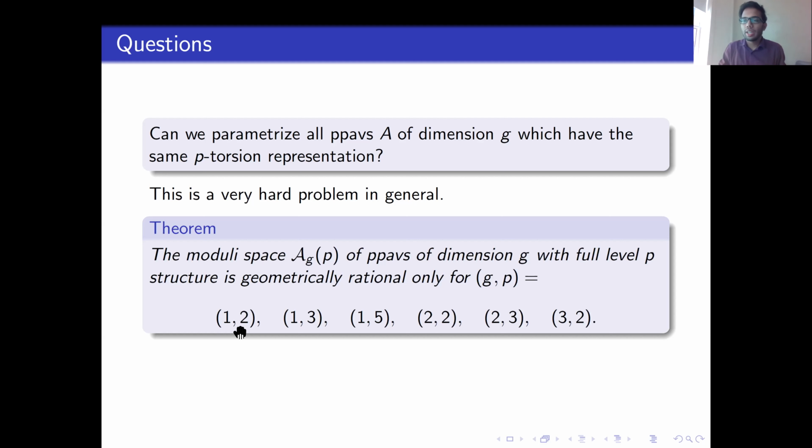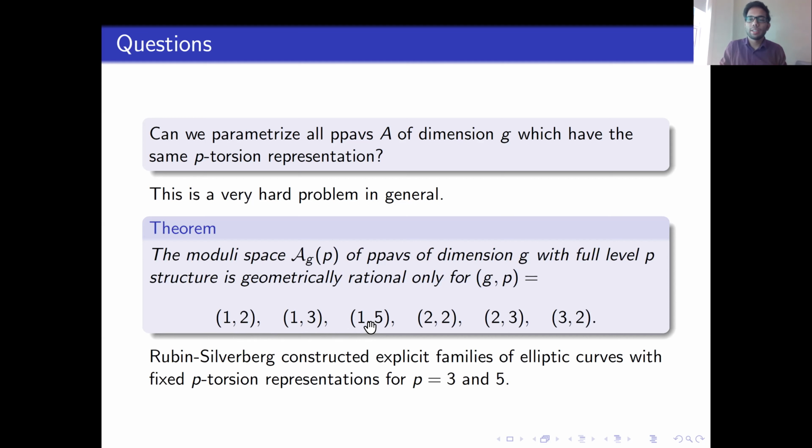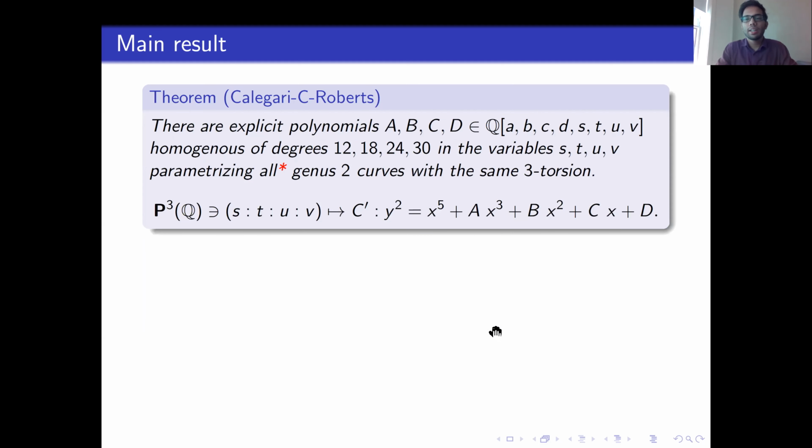The case of two-torsion in elliptic curves is simple, and it has been known for a long time. Rubin and Silverberg worked on these two cases, 3-torsion and 5-torsion of elliptic curves, and they constructed explicit families with fixed p-torsion. So today we are going to be talking about this case, 3-torsion in abelian surfaces. The main result is this.